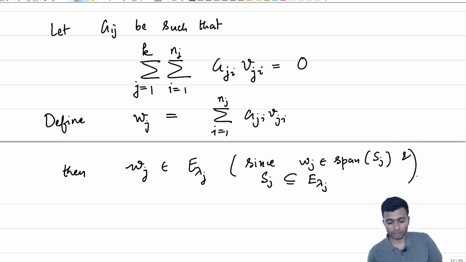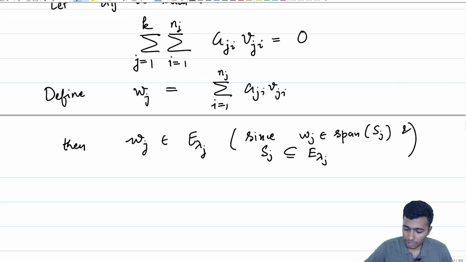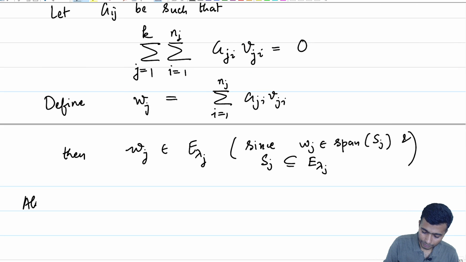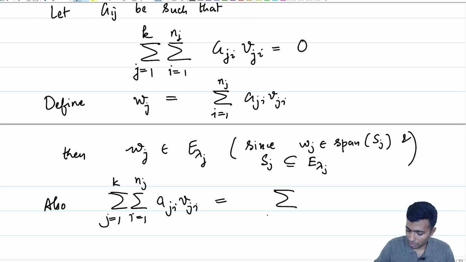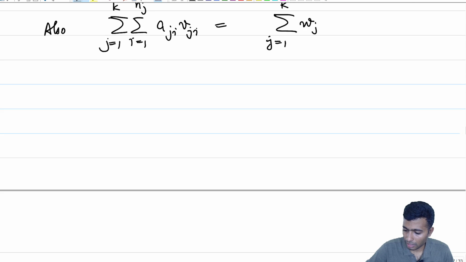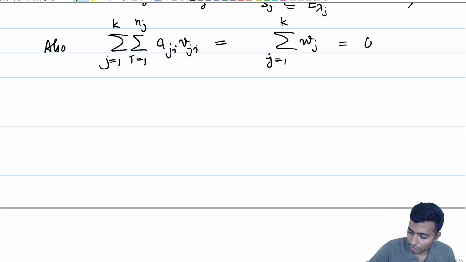Because of this, each of the Wj's belongs to E lambda j, and the expression above, the summation j goes from 1 to k, i goes from 1 to nj of AJI Vji, is now equal to the summation j equal to 1 to k of Wj. That is precisely what we have written it as, and we are given that this is equal to the 0 vector.